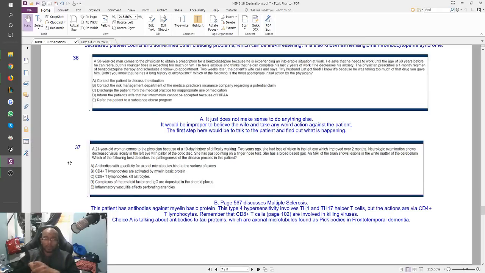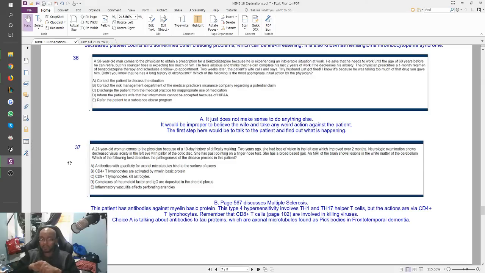B says, contact the risk management department. That's not happening. Discharge the patient from medical practice for inappropriate use of medication. That's not what you do. Even when someone is actually abusing opioids, they're known for trying to seek opioids from multiple locations. You put them on a list so that if they ever go try to get opioids anywhere, they'll never get it. No one's going to give it to them. You don't discharge the patient from medical practice. That's not a real thing. Inform the patient's wife. You can stop reading the rest of that right there because you don't do anything with the wife. It has nothing to do with her, right?